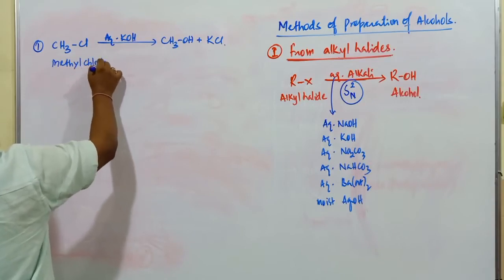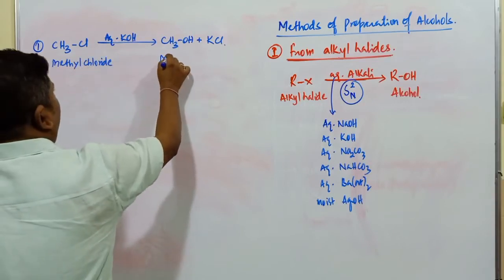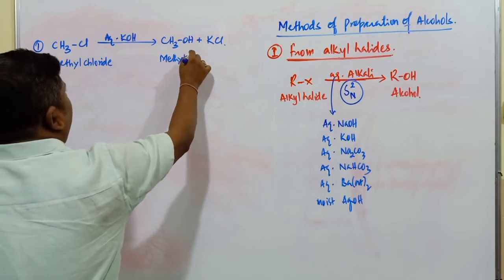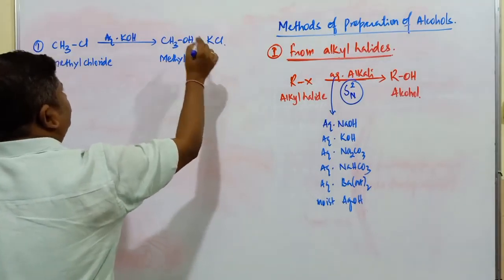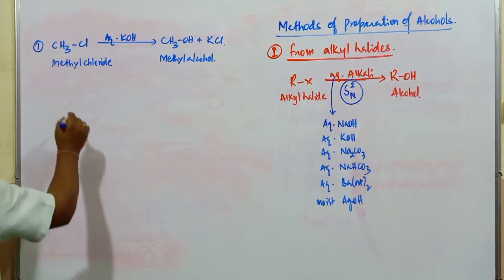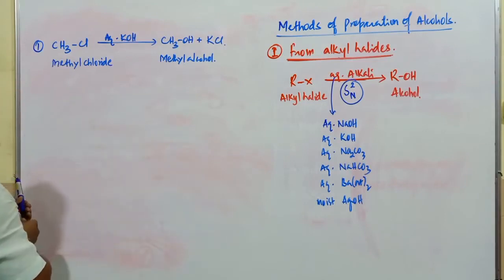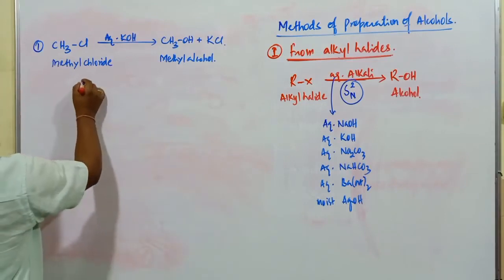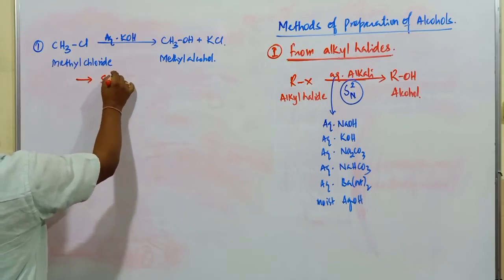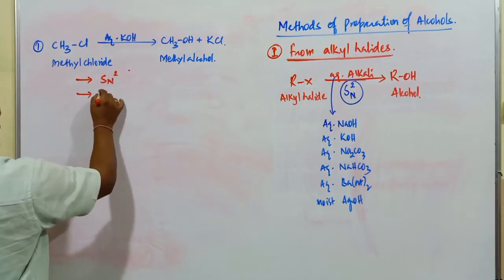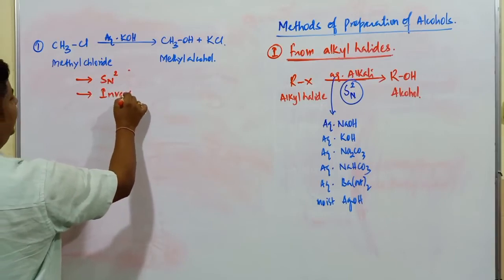So this is methyl chloride or chloromethane. Methyl chloride is converted into methyl alcohol. What is the IUPAC name of methyl alcohol? It is methanol. So this particular reaction takes place via SN2 mechanism. SN2 mechanism means inversion of configuration.